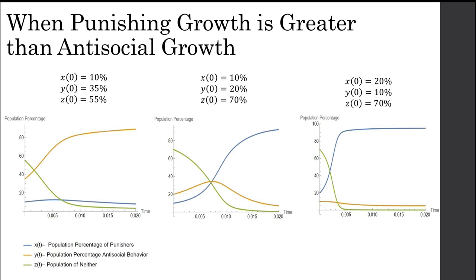You'll notice that the population of antisocial behavior increases, and the population of punishers decreases. This is due to the fact that there aren't enough people punishing, and antisocial behavior becomes the norm, spreading and taking over both the population of punishers as well as the population of neither.